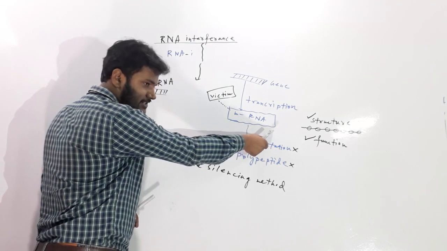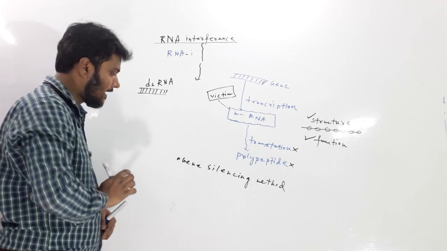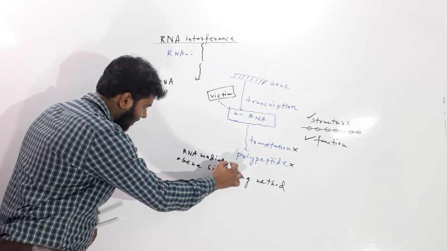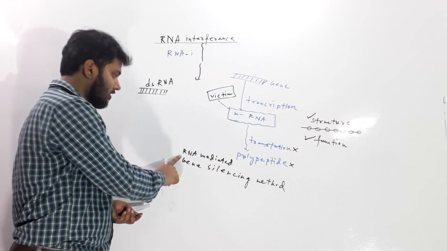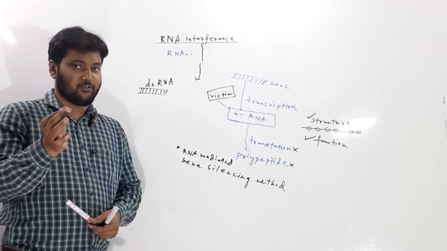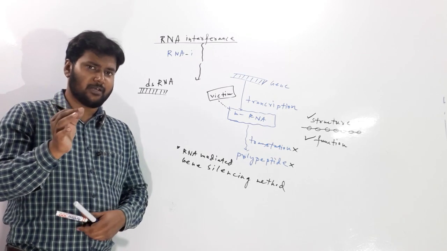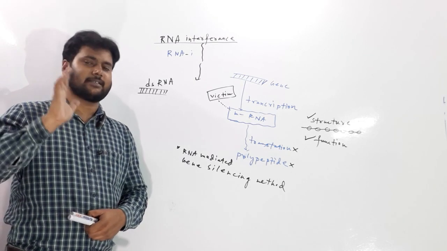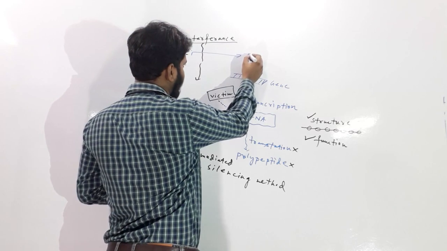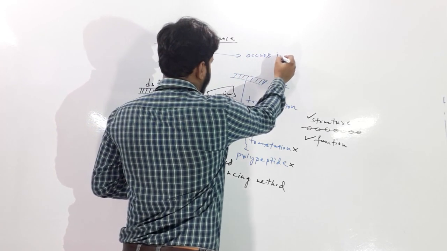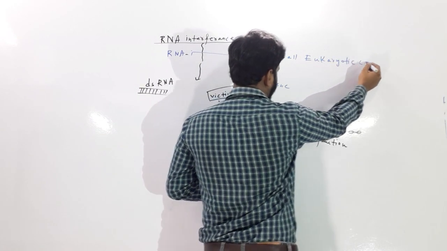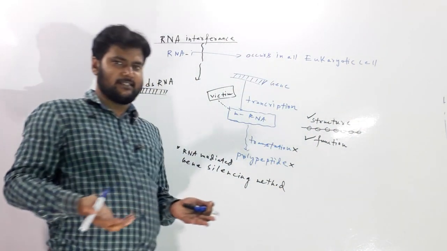At which level is it? It will be at the translation level, meaning it will act on mRNA. So it is an RNA-mediated gene silencing method. And this is a very common method. Where does it occur? It occurs in all eukaryotic cells. Let us write it down: occurs in all eukaryotic cells.